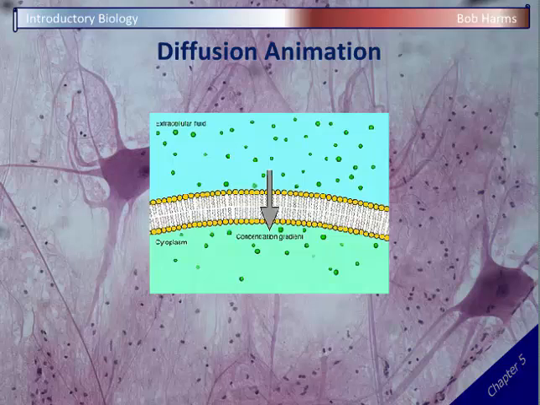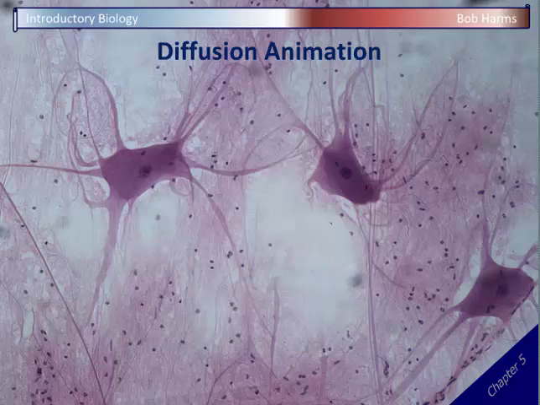And again, because water and oxygen and carbon dioxide tend to pass through the fatty layer, they're just going to diffuse into and out of cells. And again, it's very passive. The cell doesn't have to physically do anything to make this happen.